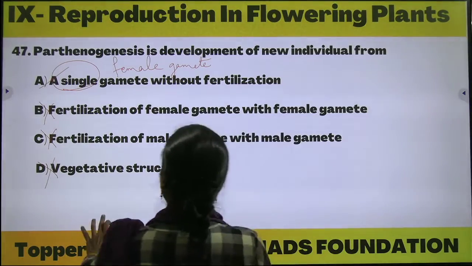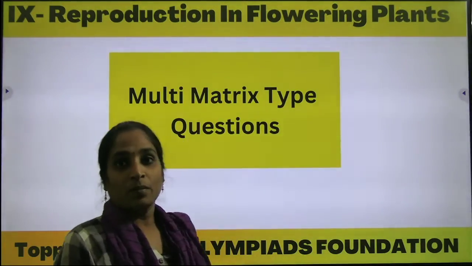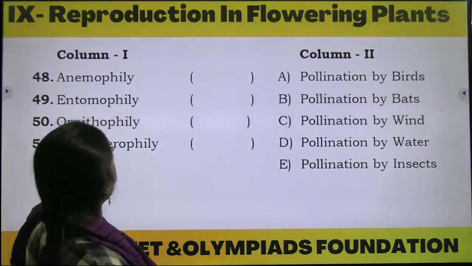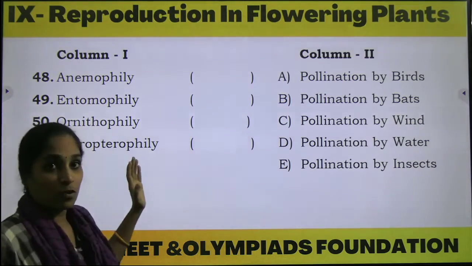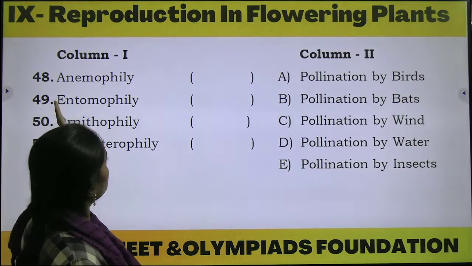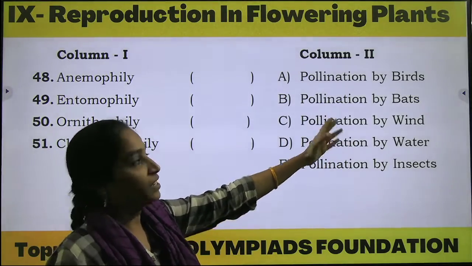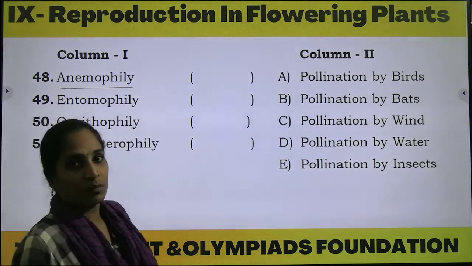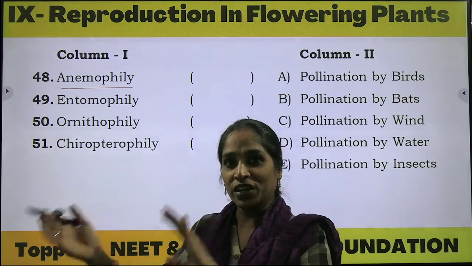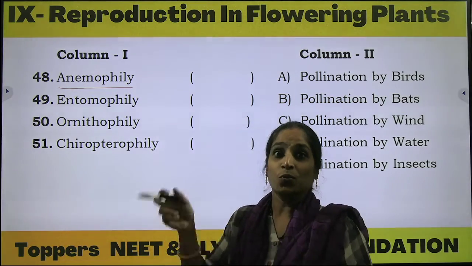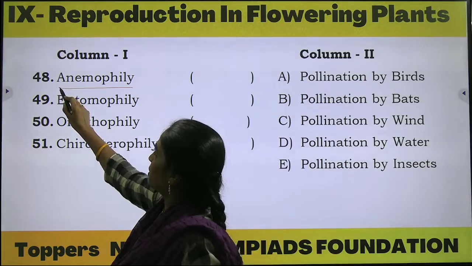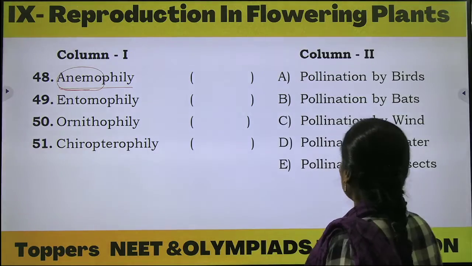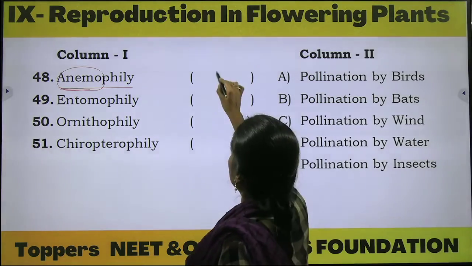Okay, next. Now we are going to discuss multi-matrix type questions. Let us see here. In column 1, types of pollination have been given, and the agents for each type of pollination are given in column 2. Anemophily: anemo, the word indicates, as with the anemometer, an instrument to find out wind speed. So anemophily means pollination through the wind. Option C, right?